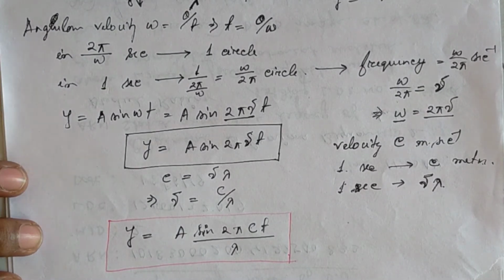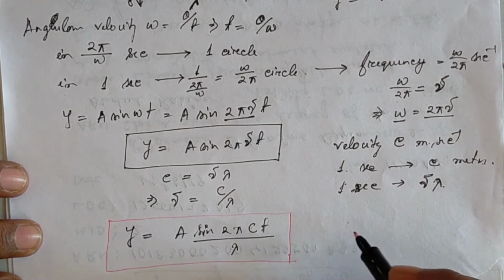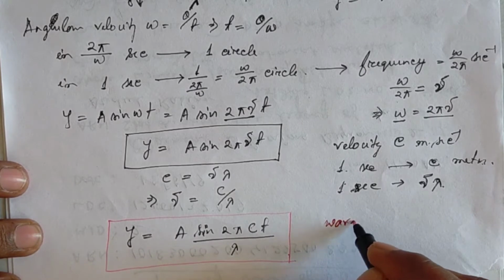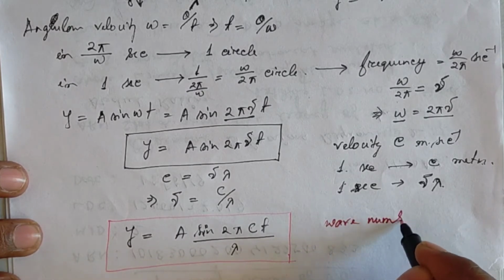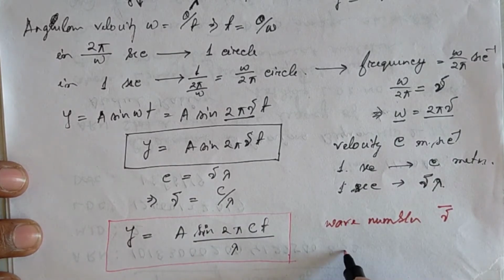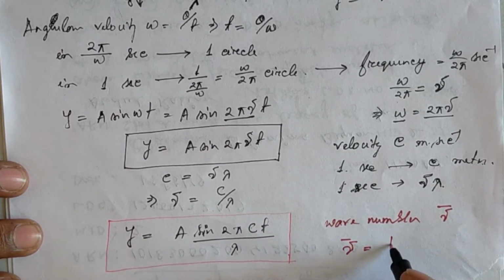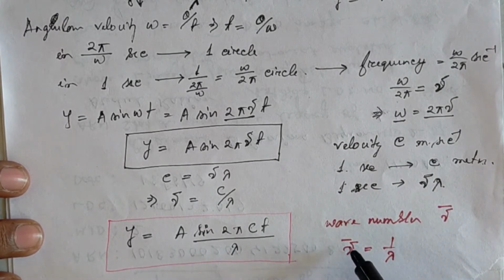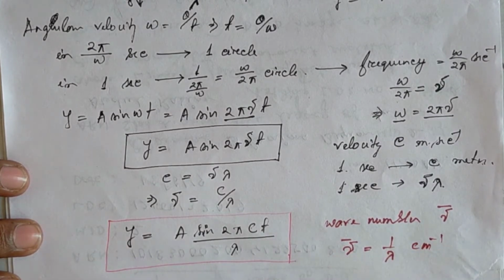Again, there is one very important term, which is wave number, denoted by ν̄, and ν̄ is equal to 1/λ. The reciprocal of wavelength is called wave number, and the unit is centimeter inverse.